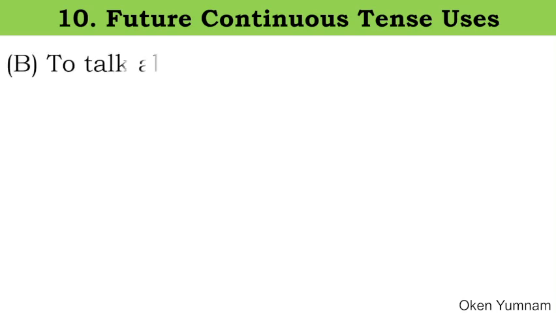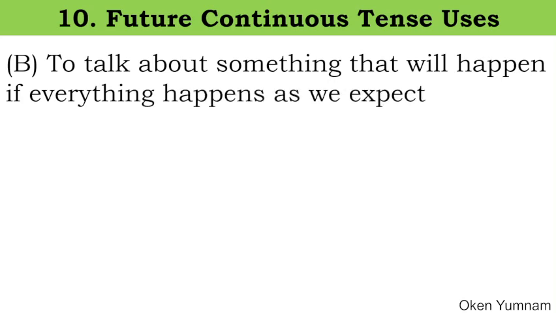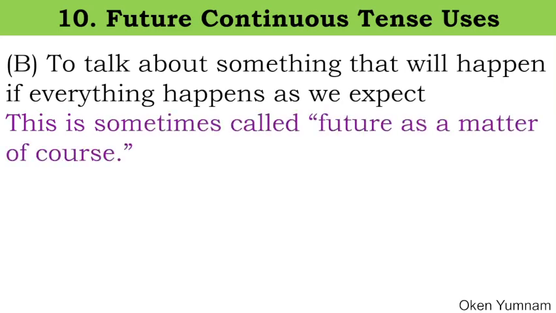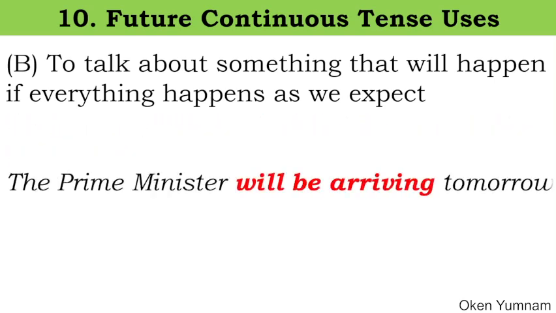Tomorrow, okay? We use it to talk about something that will happen if everything happens as we expect. This is something called future as a matter of course. This is very common in newspapers. The Prime Minister will be arriving tomorrow. If everything happens as expected and nothing goes wrong, then the Prime Minister will arrive tomorrow. So we say will be arriving.